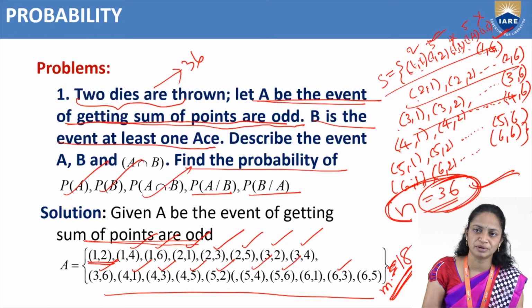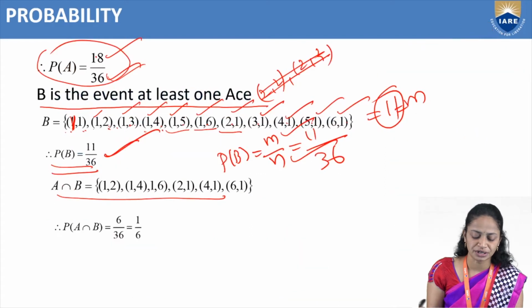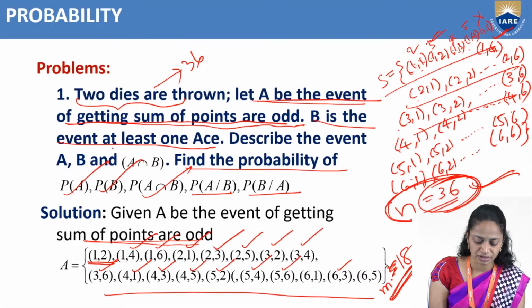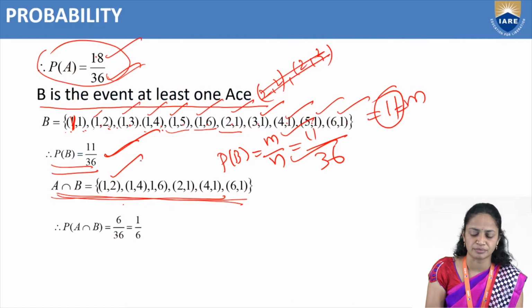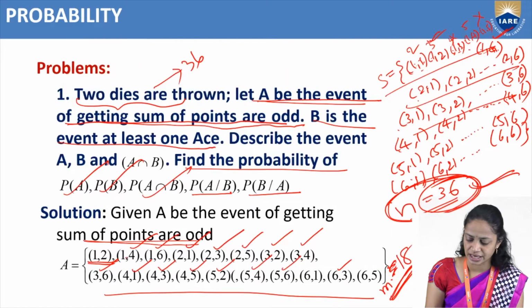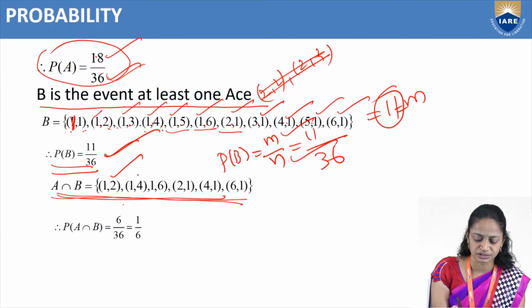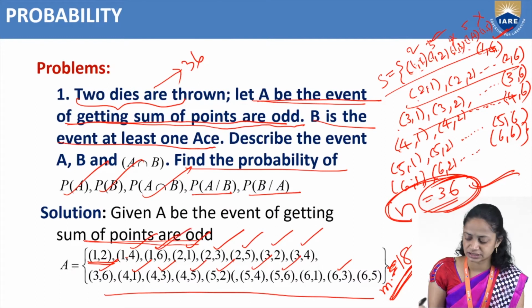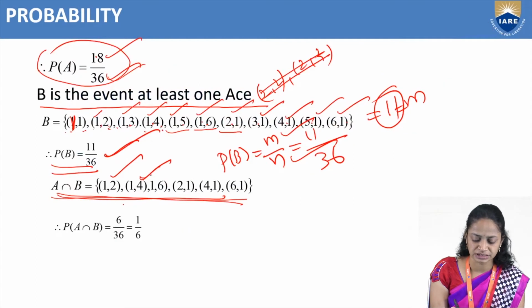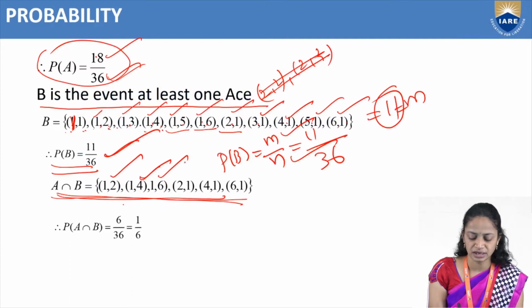Next we need to find the probability of A intersection B. So here we need to find the common values in A and B. The common terms: here 1 comma 2 is there, and here also 1 comma 2 is there, so we take 1 comma 2. Next, here 1 comma 4 is there and here also, so we take 1 comma 4. In A, 1 comma 6 is there, here also, so we take 1 comma 6.